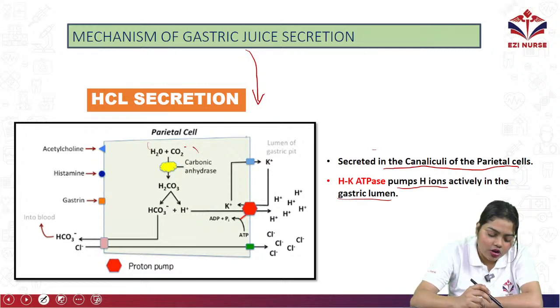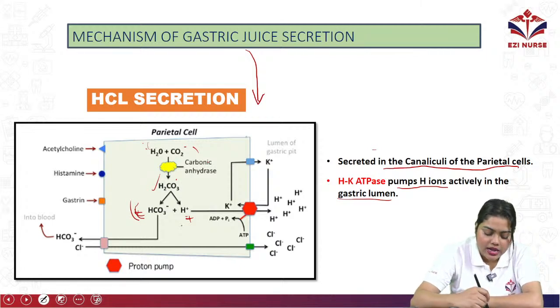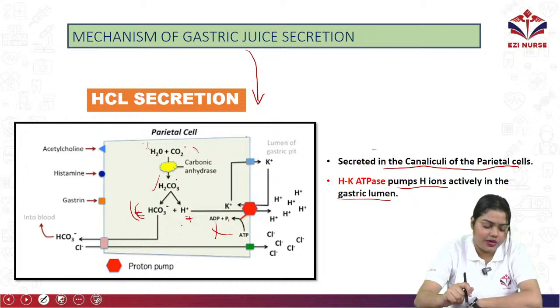That H2O and CO2, with carbonic anhydrase, will move forward, and then histamine and acetylcholine will act and it will produce H2CO3, carbonic acid. Then it will be divided into two: one is H positive ion, and one is bicarbonate ion, HCO3 minus, and it will also produce ADP.